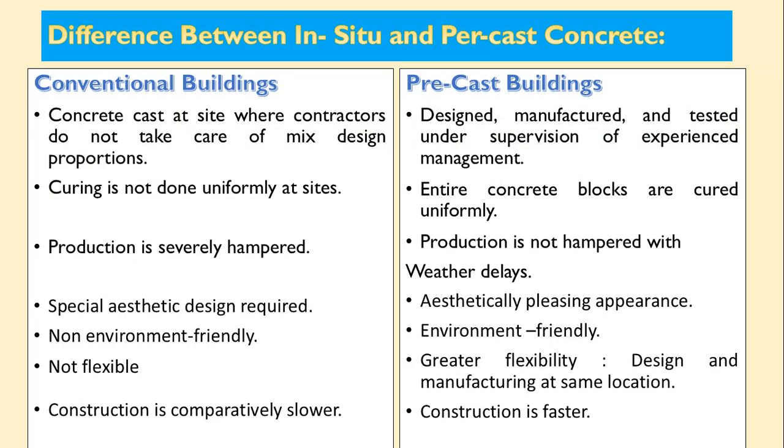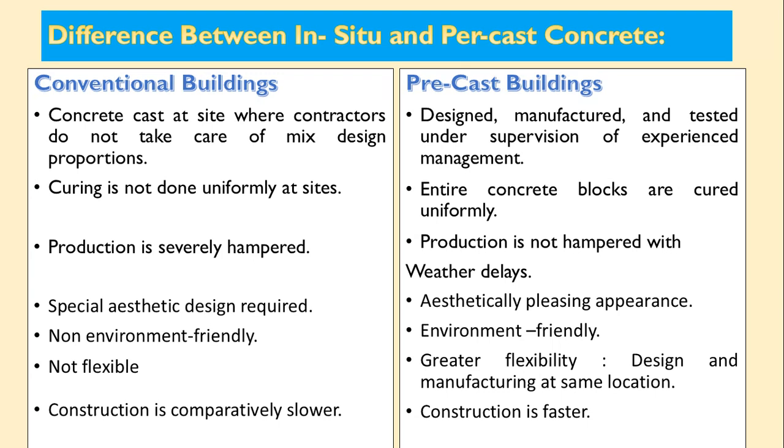Now we'll compare the difference between these precast concrete elements and the conventional elements or conventional buildings. In case of conventional buildings, concrete is cast at site where contractors do not take care of mix design proportions. At the site you might observe a lot of noise and a lot of hurry, and due to maintaining the speed of the work, it is highly difficult to maintain the mix design proportions.